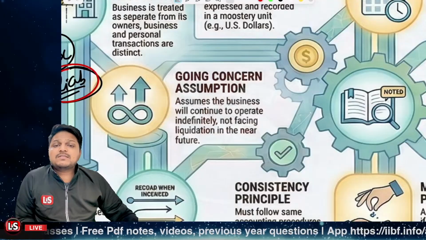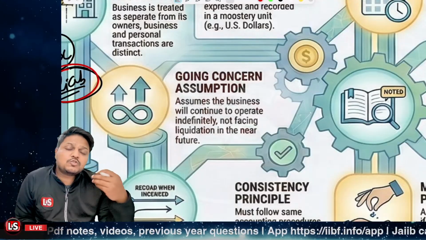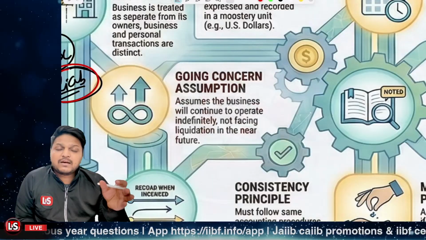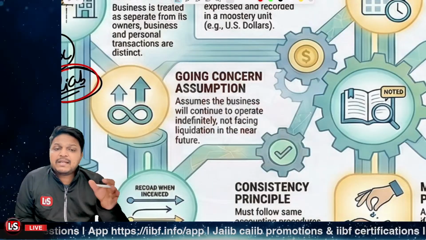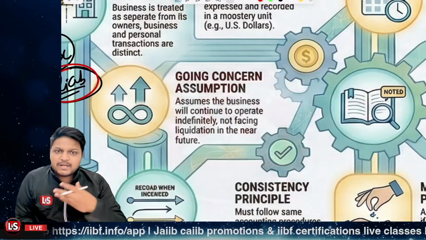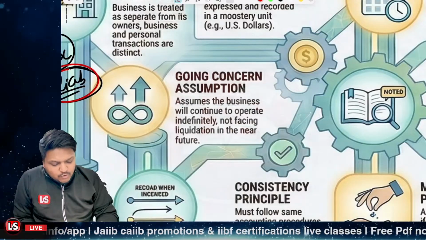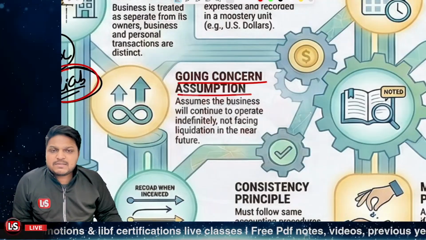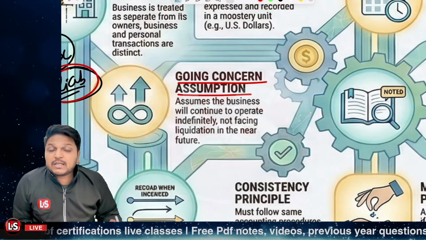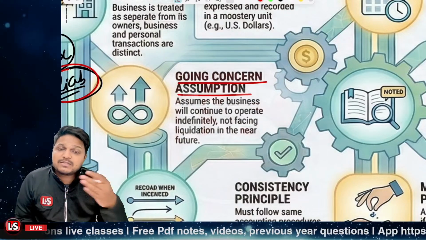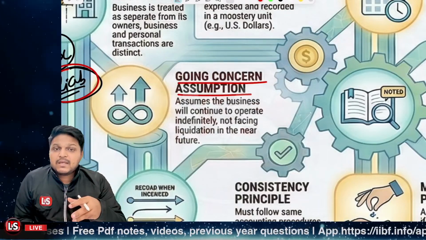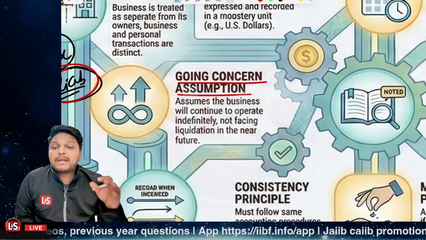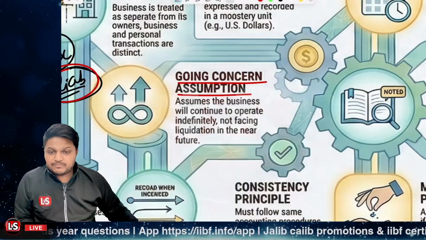That is a going concern, because if we consider that the business is going to liquidate in the near future, we need to restate the assets and liabilities at the current price and not at the cost price. If we assume that the business is going to liquidate, in that scenario we cannot be restating the prices at the cost price. We have to restate them at the current price, right? And that is the point of the assumption, that the business is a going concern and it is going to operate for an indefinite amount of time, right?